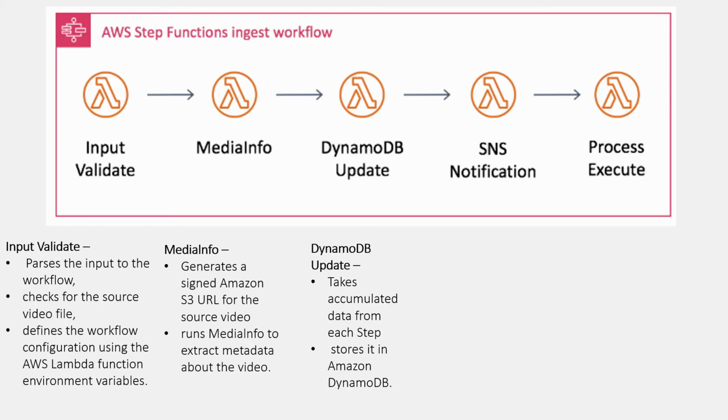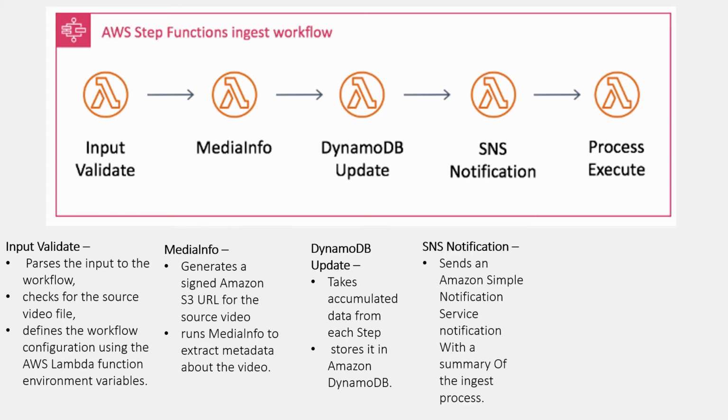Once we've got all of that information, next, the DynamoDB update function will take accumulated data from each step and store it in Amazon DynamoDB for persistent storage. And then we read that metadata from Dynamo, and based on the height and width of that video, we define which encoding template we are going to use in the Media Convert step.